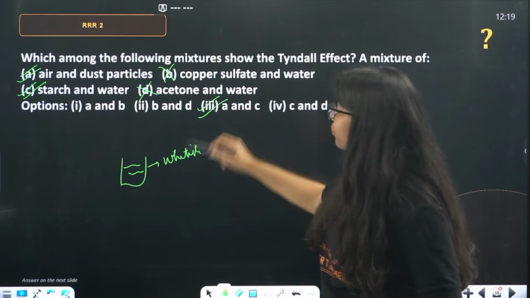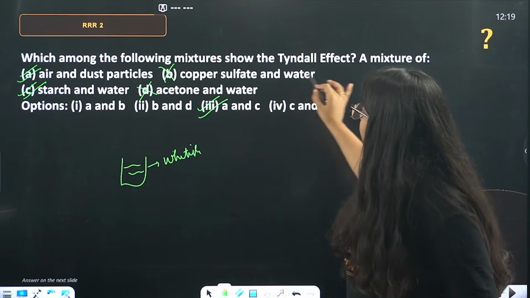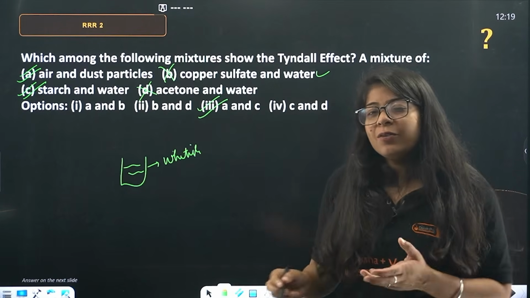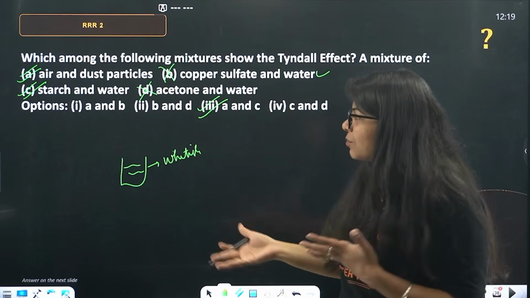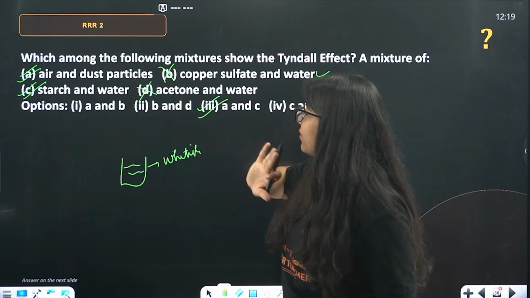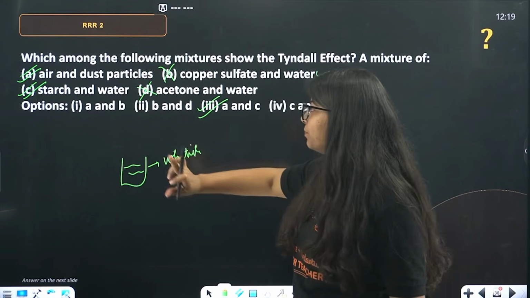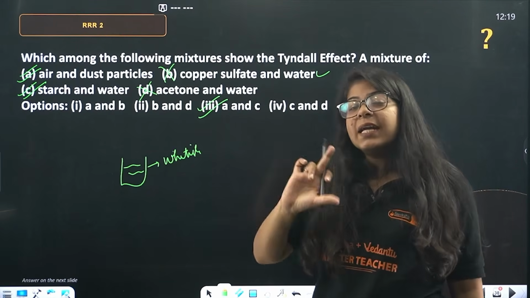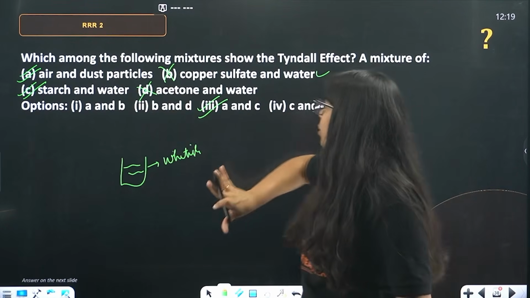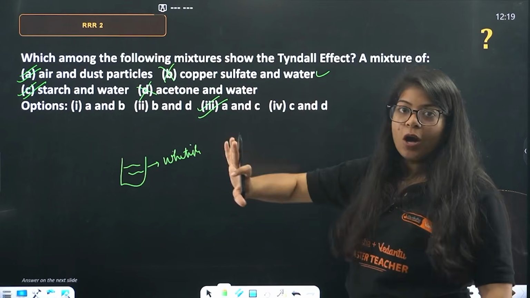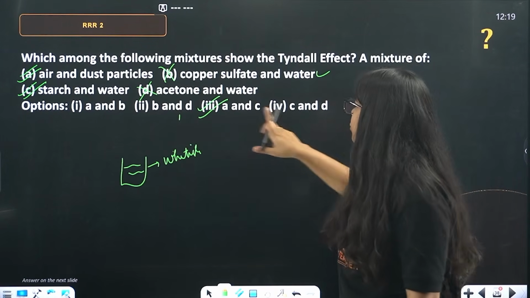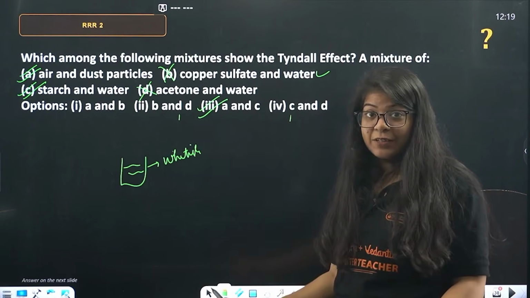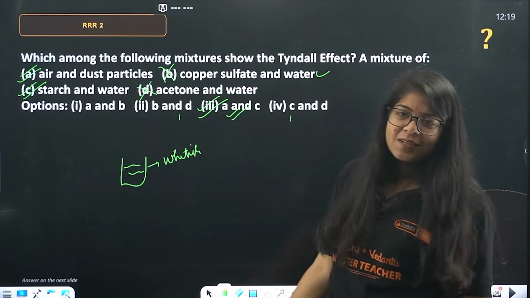That is also true. Now, for some reason, if you don't know that copper sulfate and water does not show the Tyndall effect in your exam, how will you follow the trick? Which MCQ is correct or not? Ma'am, A and C are definitely correct. A and C is the definite answer I know, but D I am not sure of. C and D I am sure that it does not show, so this is not true. That is a little bit questionable, but this is definitely true. So, I'll give this answer. Simple, right?